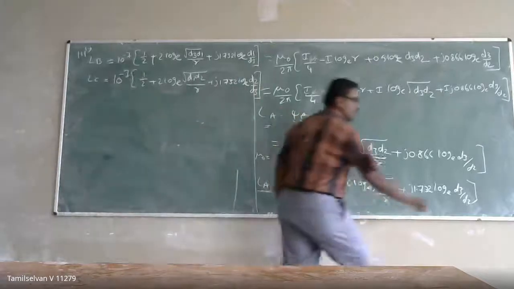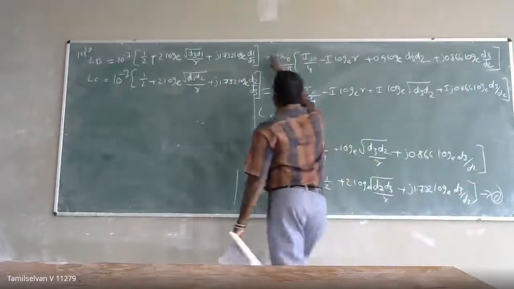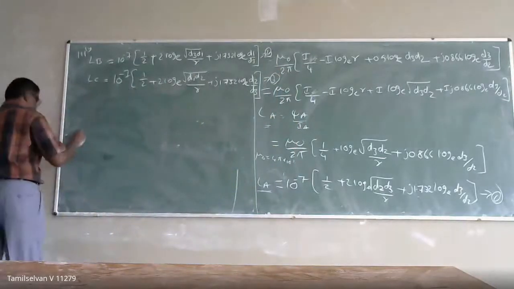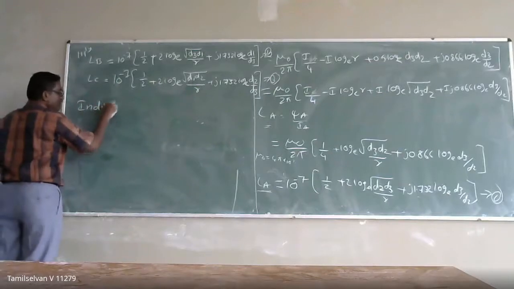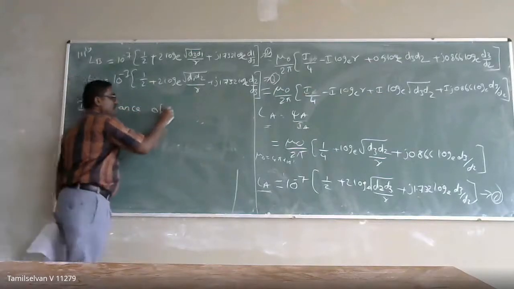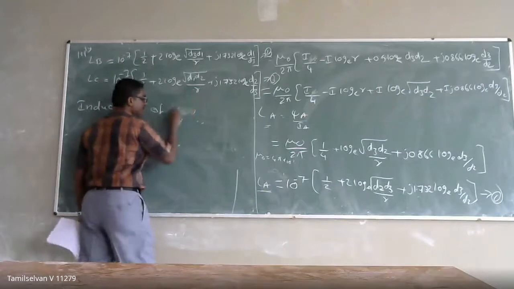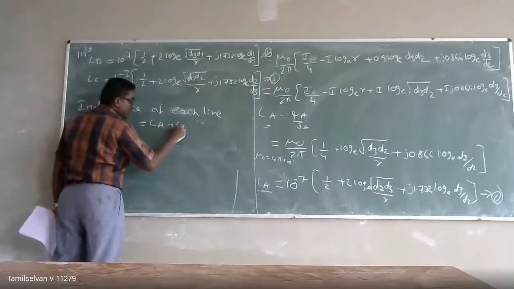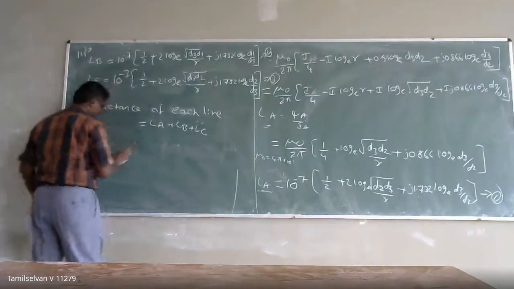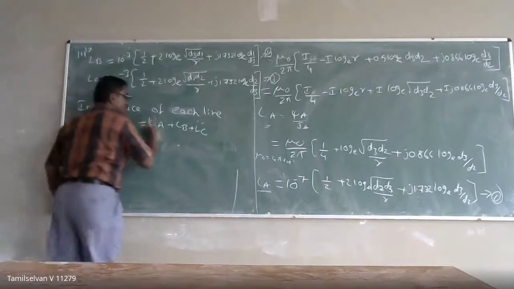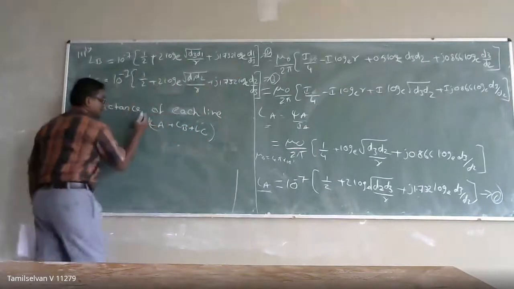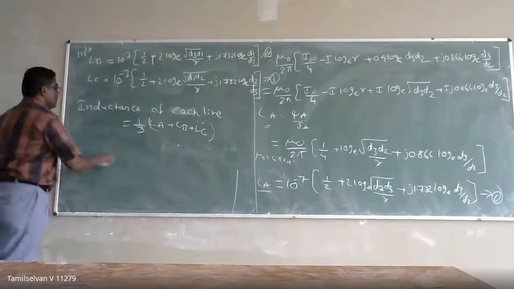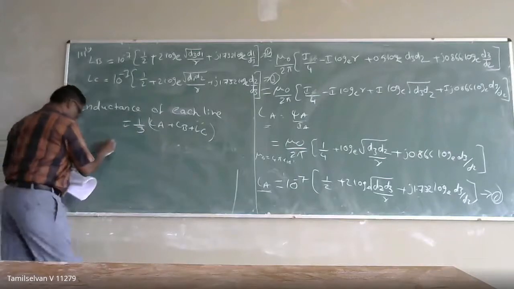It means position 1, position 2, position 3, this is inductance. So the inductance of each line is equal to LA plus LB plus LC. If I merge it, this is at 3 symmetrical positions, so this becomes an average value. I am taking the average, 1 by 3. So this will be equal to, if I add, I can get